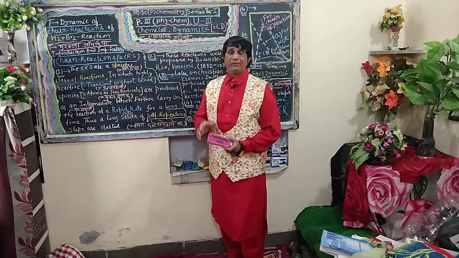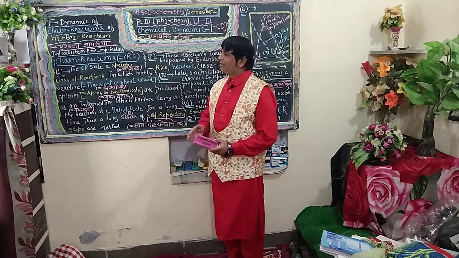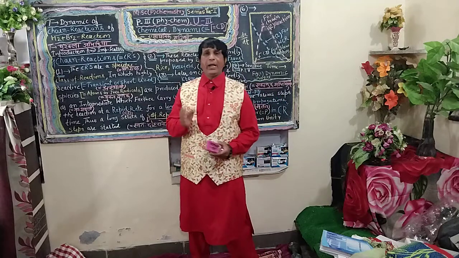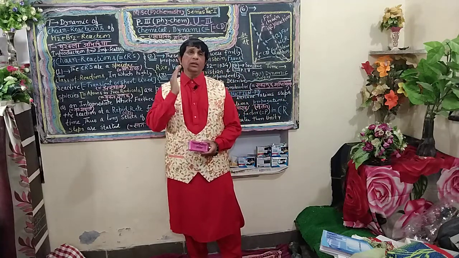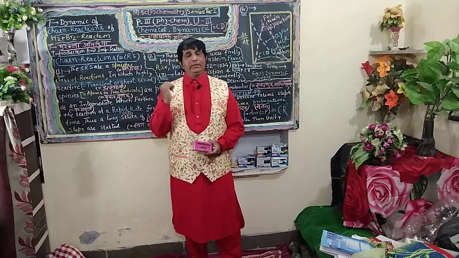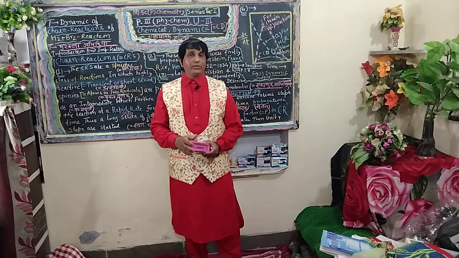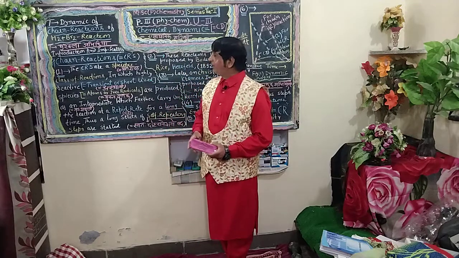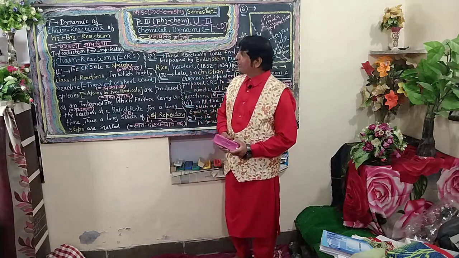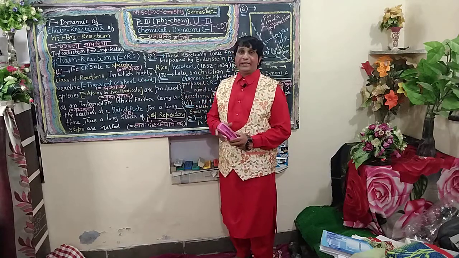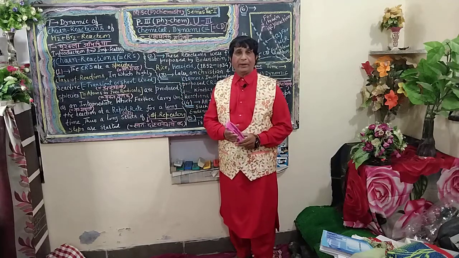Students, activated complex theory is also known as transition state theory or absolute reaction rate theory. The important points involved in activated complex theory: the first postulate is that it was developed and studied by Polanyi, Eyring and Evans in 1935.